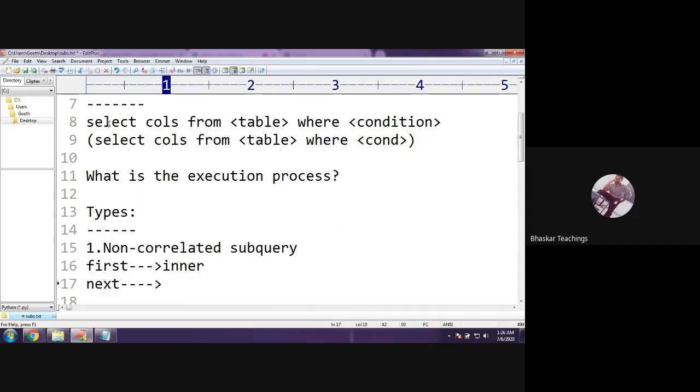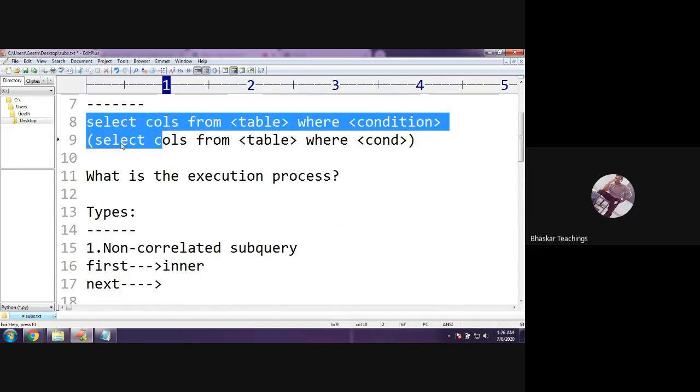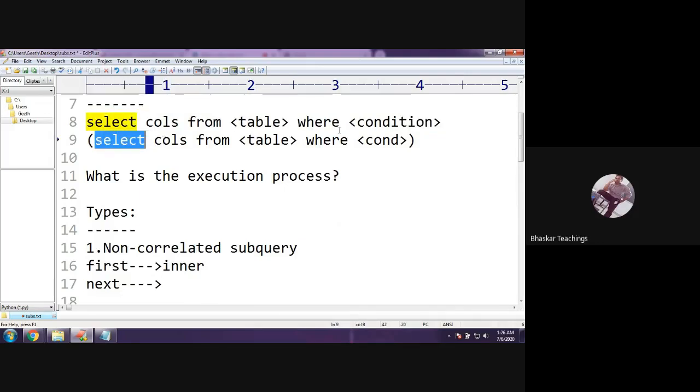If you have three queries, this is the outer query, this is the inner query of the outer query, and if I have one more query, the inner query to the inner query, then the innermost, the third query, will be executed first. The output of the innermost query will be served as input to the next query, and the output of that query will be served as input to the outer query.